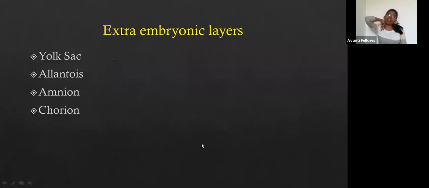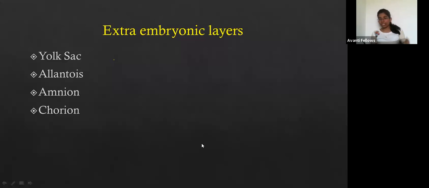Okay, so extra embryonic layers. In the embryonic layers, there are three germ layers, called ectoderm, endoderm, and mesoderm, right? And we know what organs arise from the mesoderm, from the ectoderm, and from the endoderm, that we have seen.